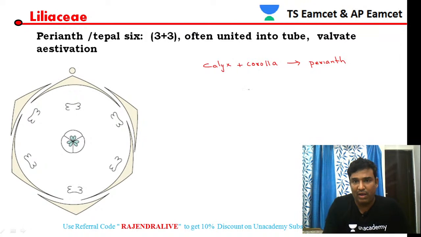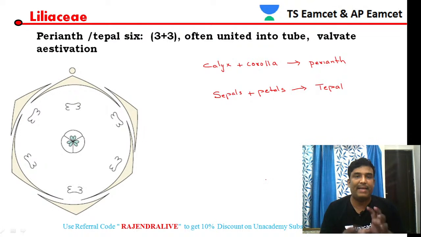Perianth is also called a tepal. What is a tepal? Sepals plus petals together are called a tepal. It is the fusion of calyx and corolla.